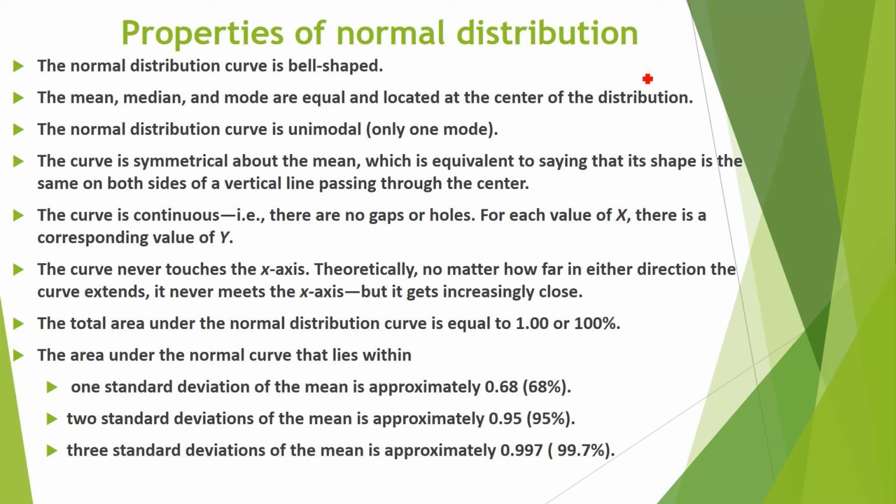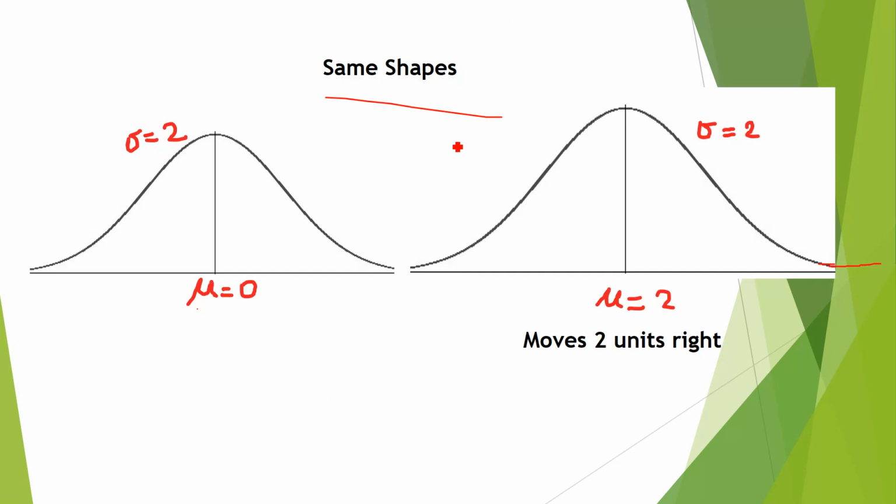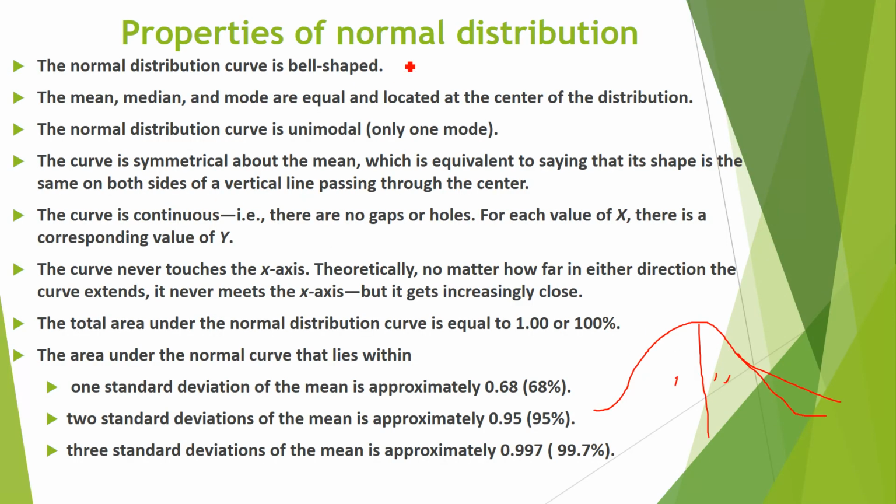And here are some properties of the normal distribution. Again, this is the normal distribution. The data are equally divided on both sides of the mean. So the normal distribution curve is bell shaped. This one. These are bell shaped. This is called the normal distribution. Data is divided equally on both sides of the mean. This is the first property.